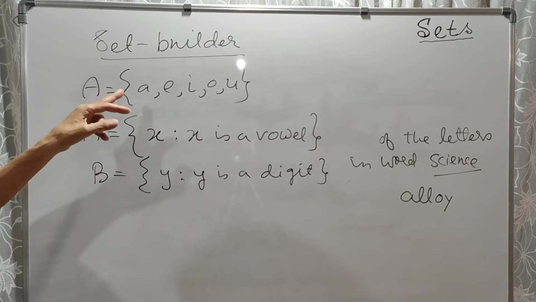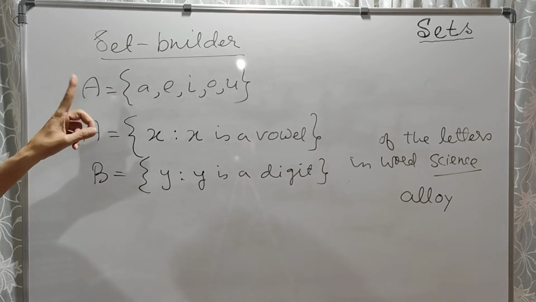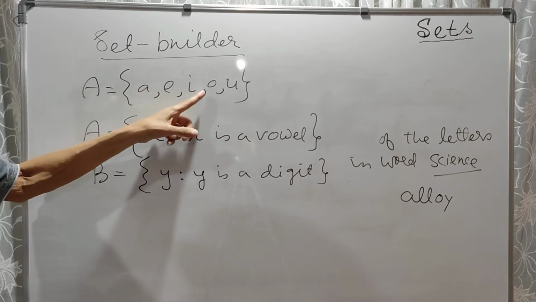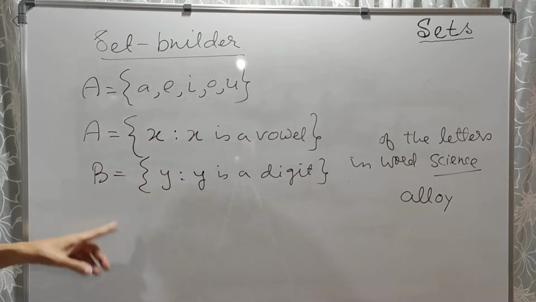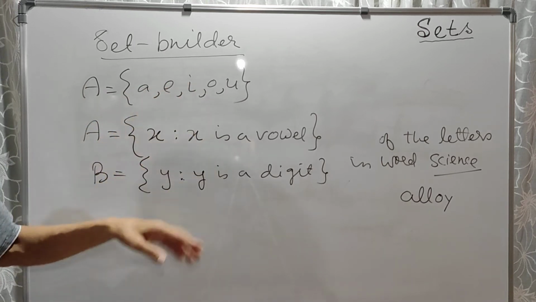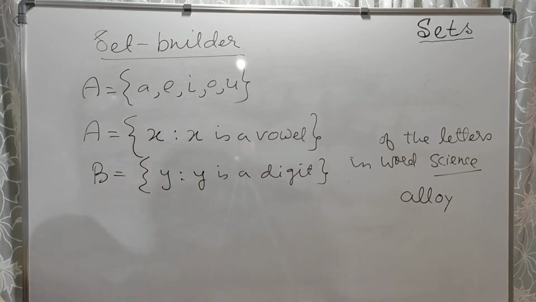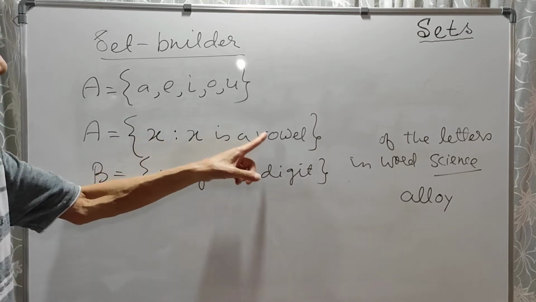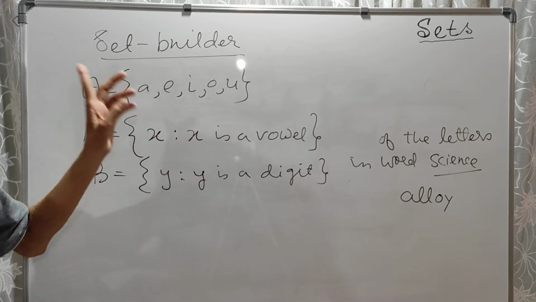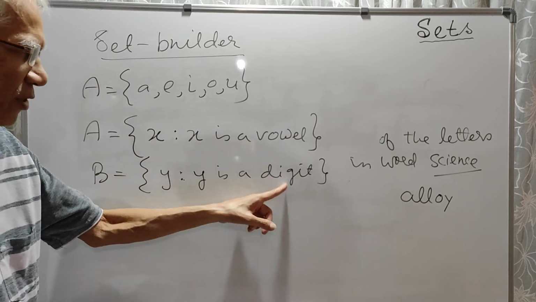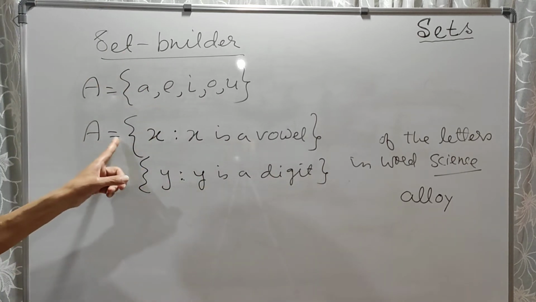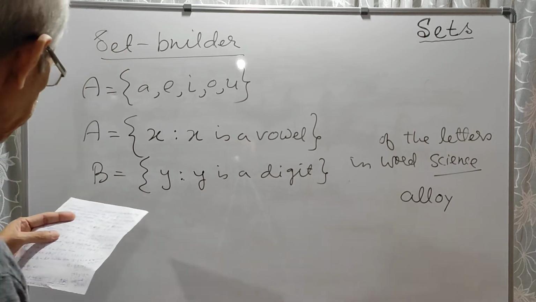You follow? So in roster or tabular form, we use commas and we write each and every element. But in builder form, we do not write the elements. We write their common property, like this, each of them is a vowel. Like those 0 to 9, each of them is a digit. Follow? So this is in builder form. Okay.